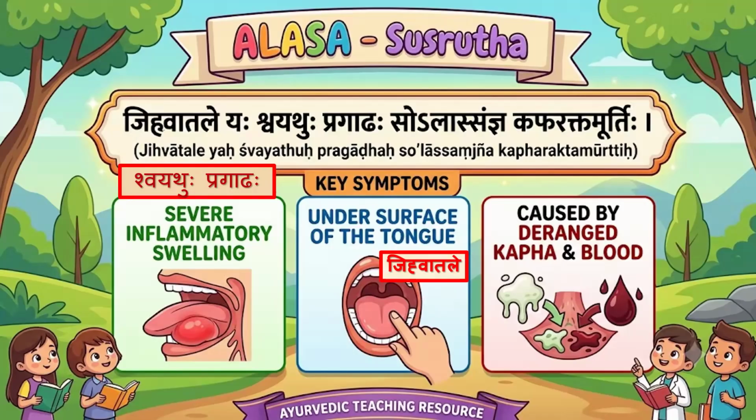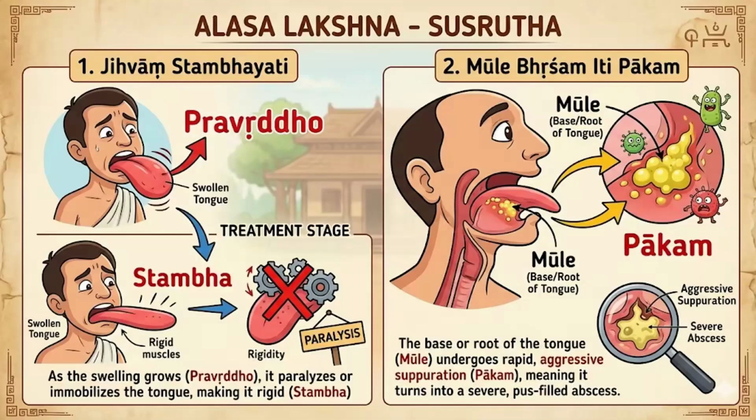What about Sushruta? Jihva Taleyaha Shvayadu Prakadaha So Alasa Sapnya Kabarekta Murti. So what is the dosha predominance mentioned here? That is Kapha plus blood. Jihva Tale. So this is in the under surface of the tongue. And Shvayadu Praghadaha. Severe inflammatory swelling is there. What are the symptoms? Jihvam Sthambayadi Pravarto. So when it is grown, it immobilizes the tongue.